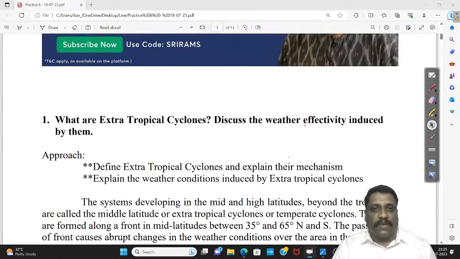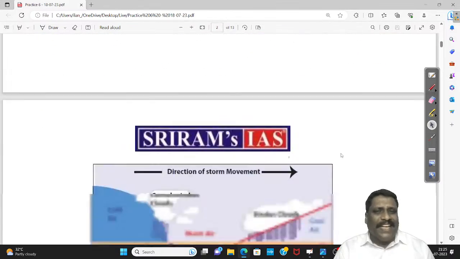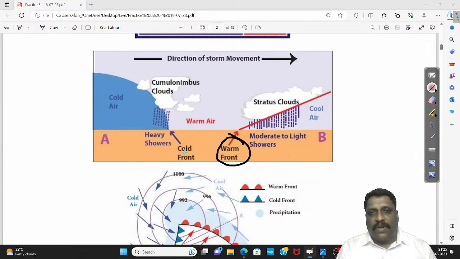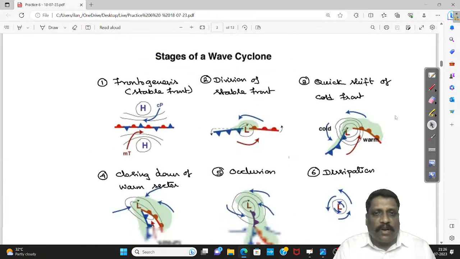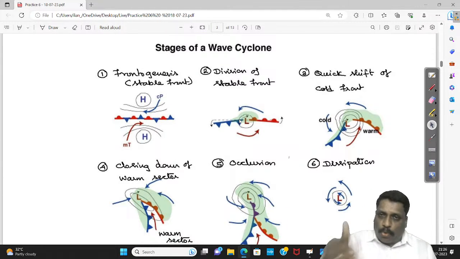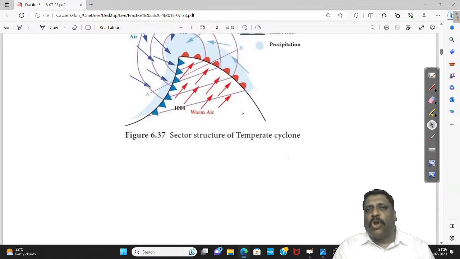Now coming to the second part of the question: discuss the weather effects induced by them. So I can separately talk about the weather effects induced along the warm front and along the cold front. What is a stable front? I understand that stable front is getting divided into two, warm front and cold front. We have seen it, right? And what is actually moving, rotating, is this cold front. The warm front may not move.